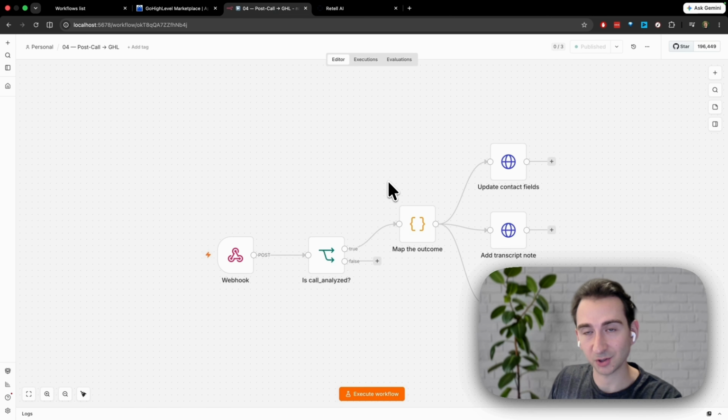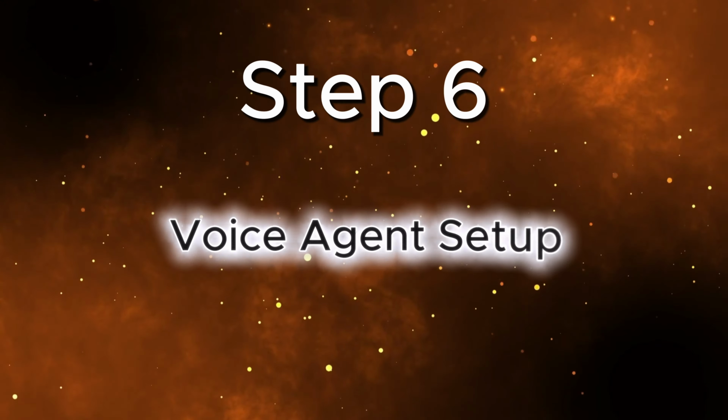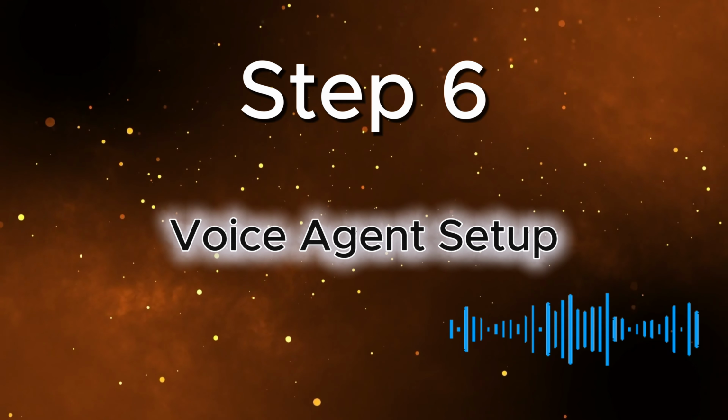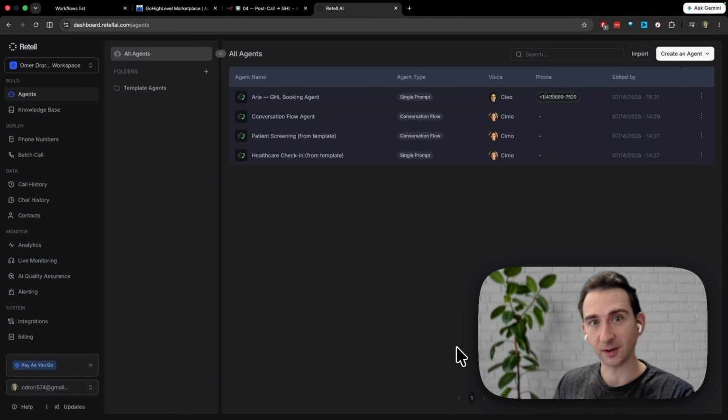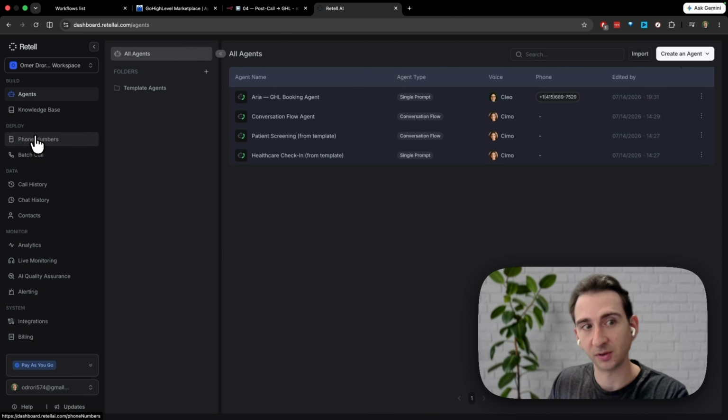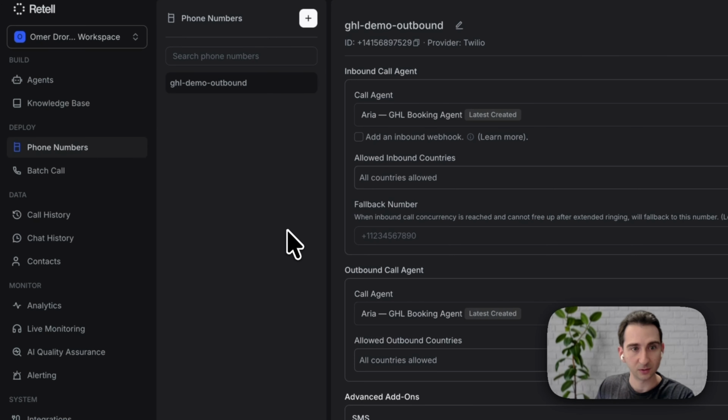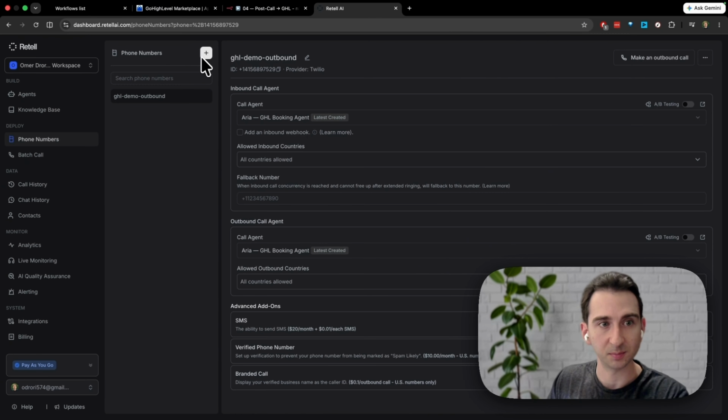Now we go on to actually setting up the voice agent in Retell. Retell is the voice agent platform that we're going to use today. It's very simple, actually. You're going to want to first set up a phone number that the voice agent is going to call from. So go to phone numbers and simply click the plus button. You're going to need to do an identity verification. And from there, it's super simple. And I think it costs me $2 a month.